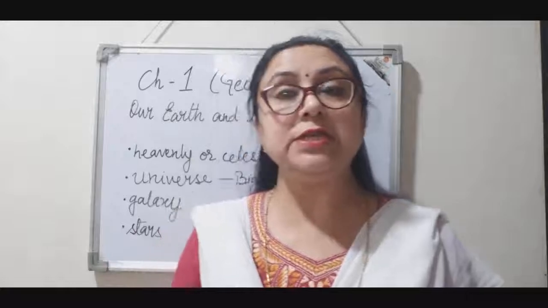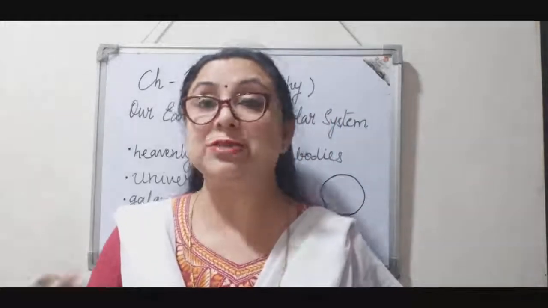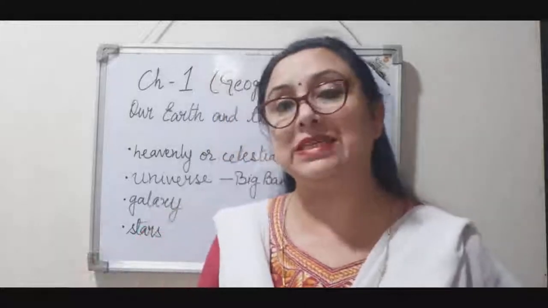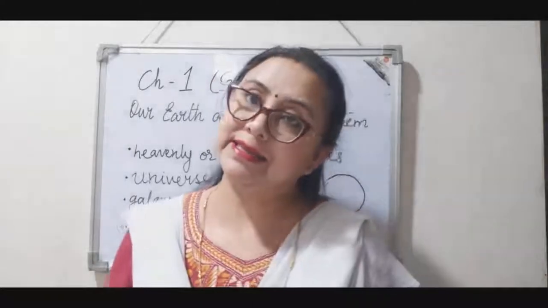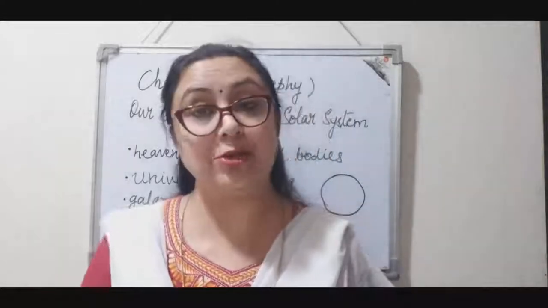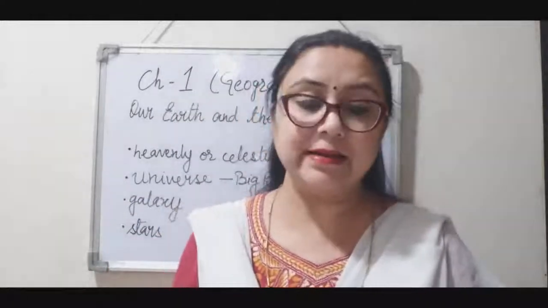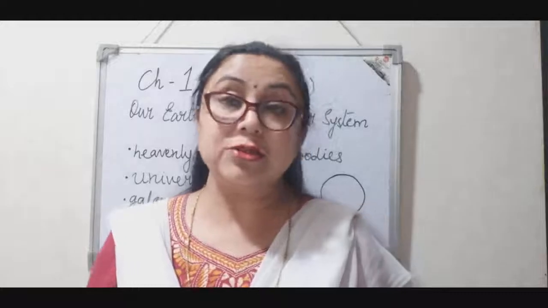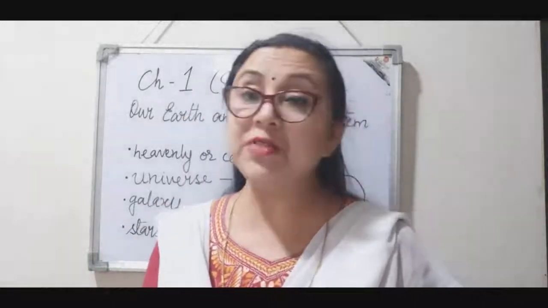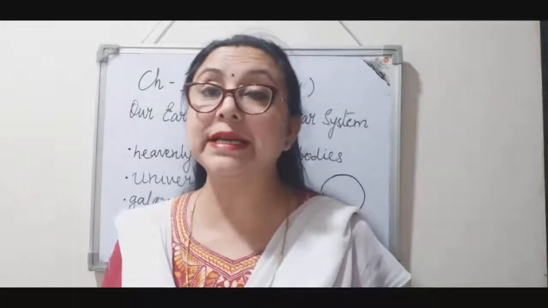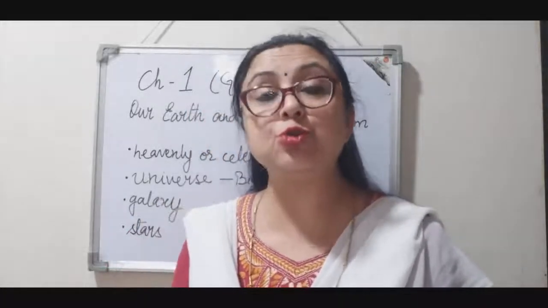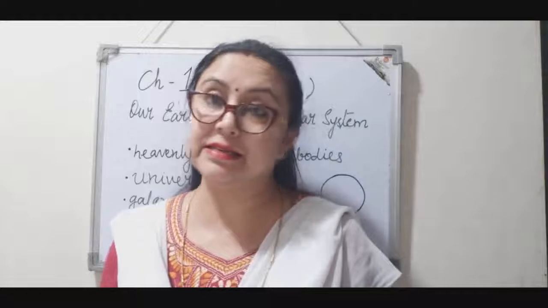So the unit for calculating the distance between two heavenly bodies is light year, right? What is the unit? Yes, that is light year. Clear? And do you know the distance of Proxima Centauri from the Earth is approximately 4.25 light years.